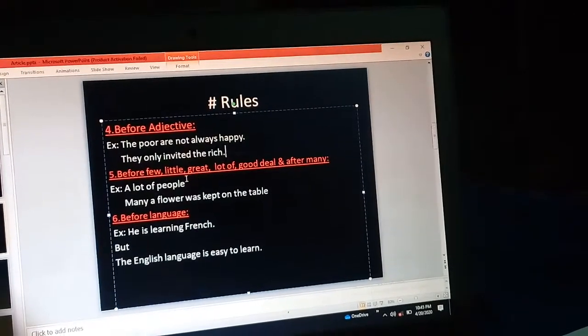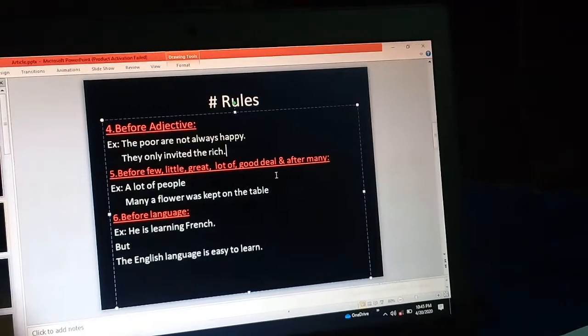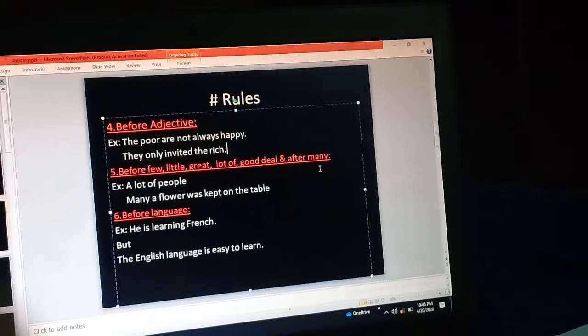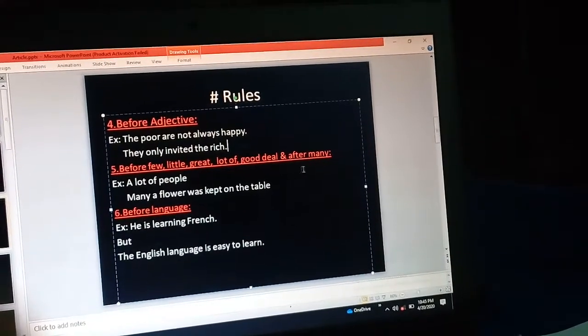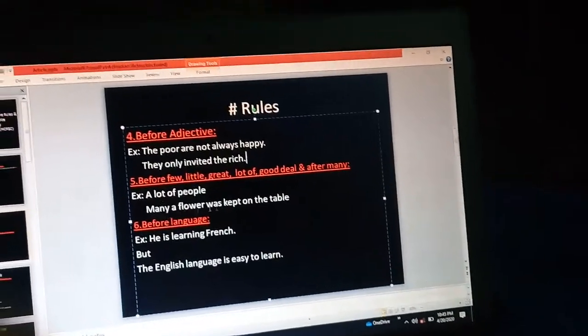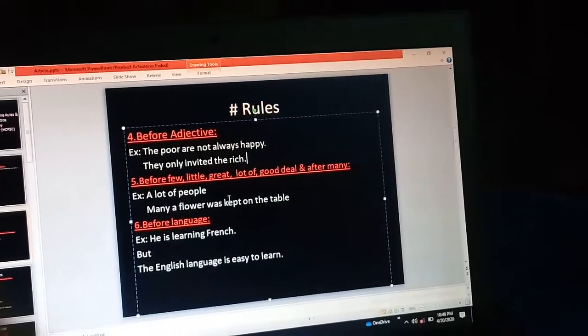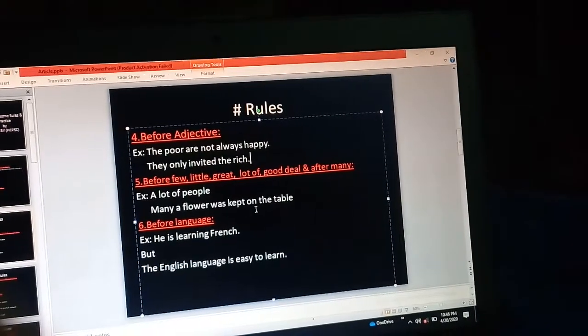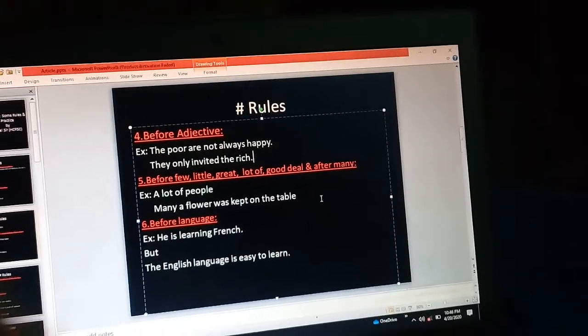Before few, a little, great, a lot of, good deal, and after many. Before these words, we must use an article, and after many, we also use an article. A lot of people. Many a flower was kept on the table.